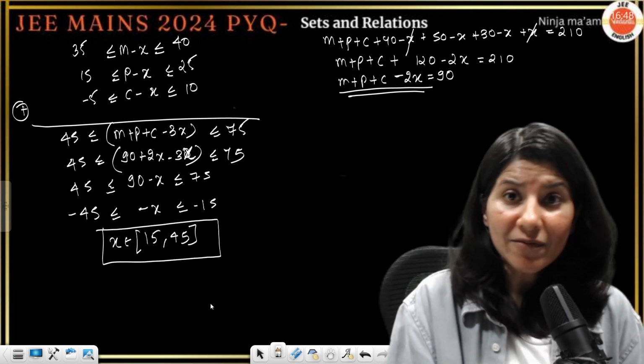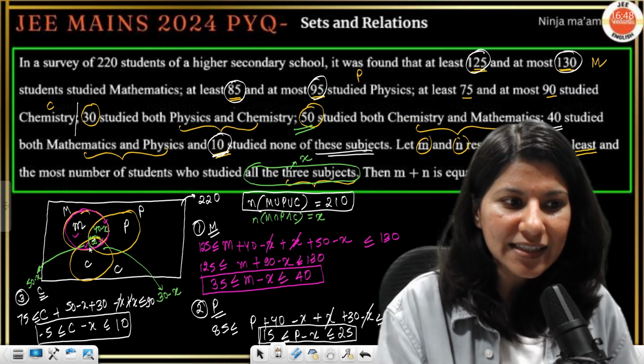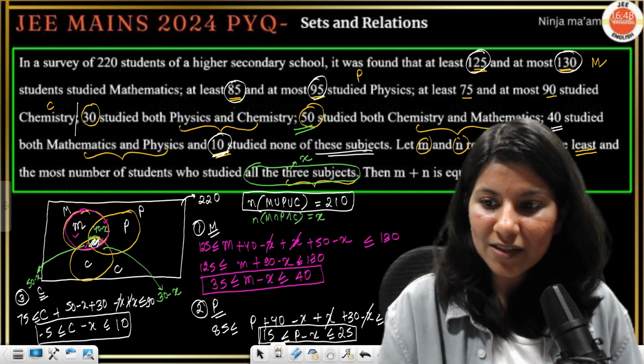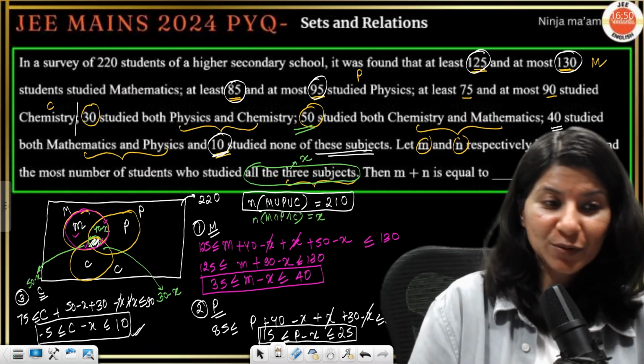So the minimum value of x. What is x? Tell me. X is what we were looking for. X is this, that means all three subjects. So minimum is 15, maximum is 45. Right? This is absolutely right.